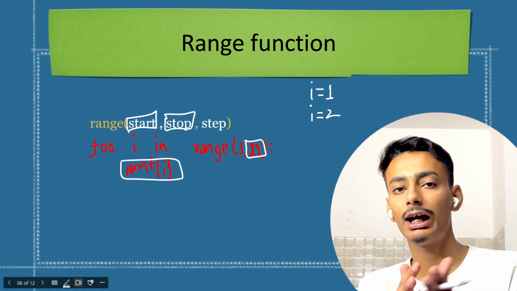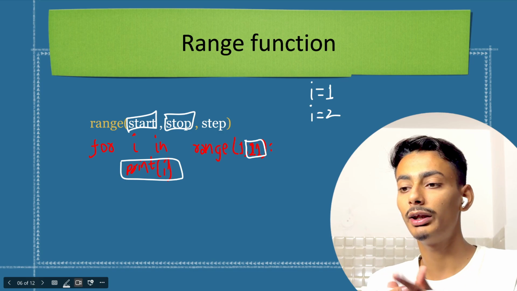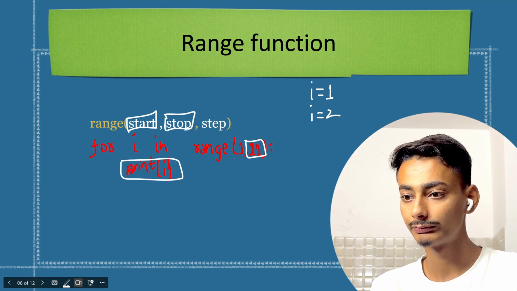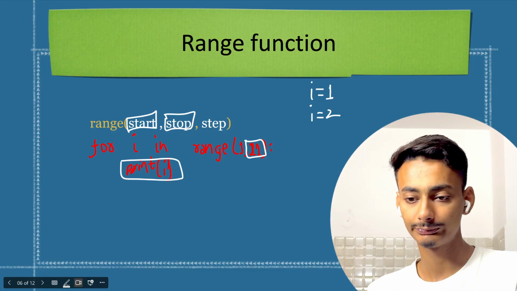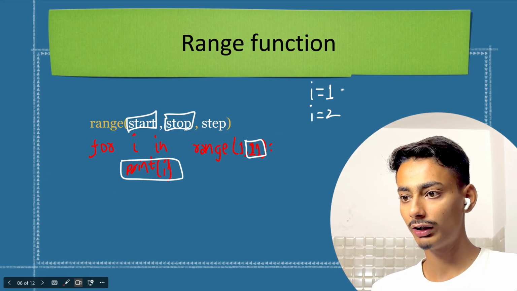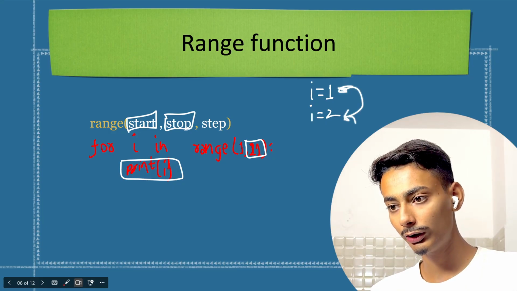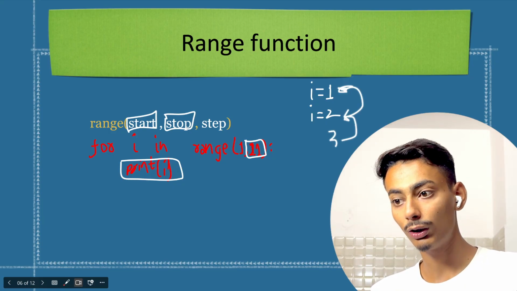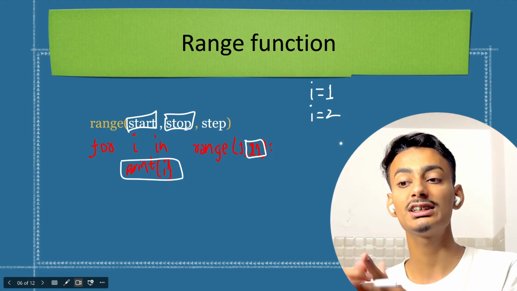And step size: I just want to print 1, then I want to increase it by 1. I want my I to be 1 first, then 2, then 3, then 4, then 5. I am increasing it one by one, so my step size is 1.